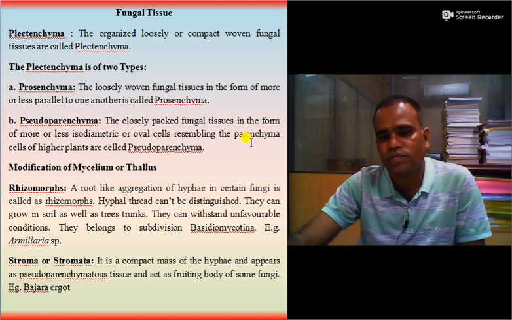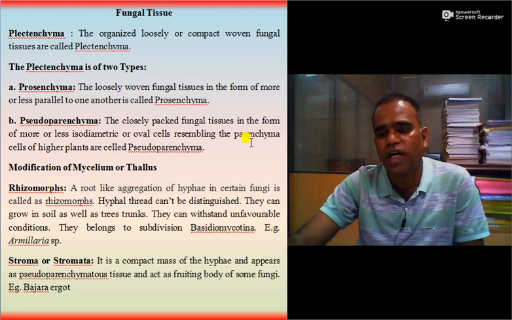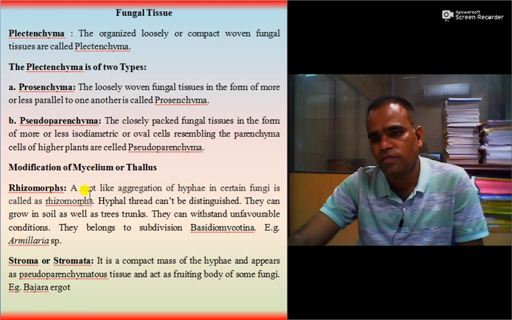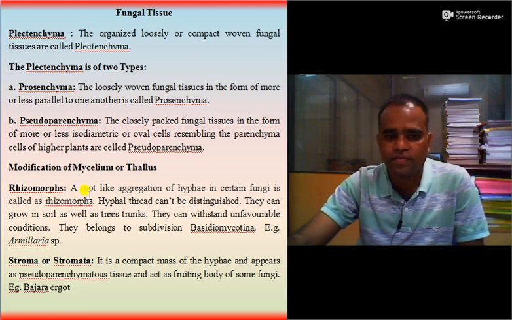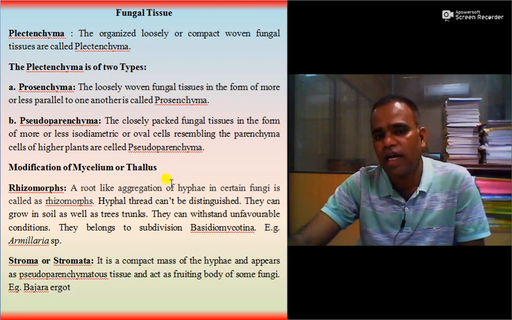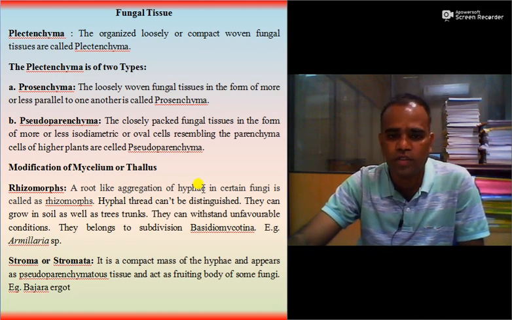Then we will see the modifications of mycelium or thallus. There are different types of modification. One is rhizomorph. The mycelia look like a root-like structure. A root-like aggregation of hyphae in certain fungi is called rhizomorphs. Individual hyphal threads cannot be distinguished here.